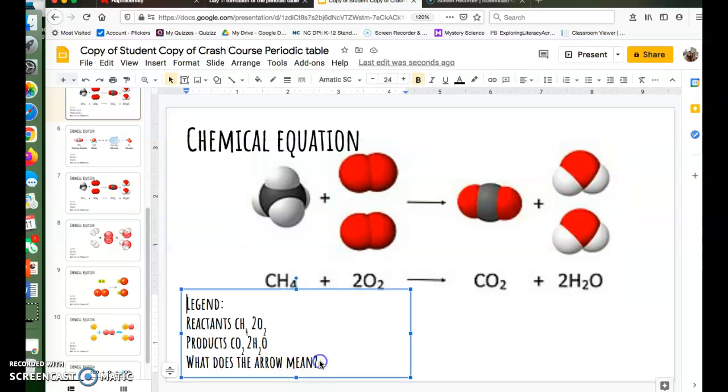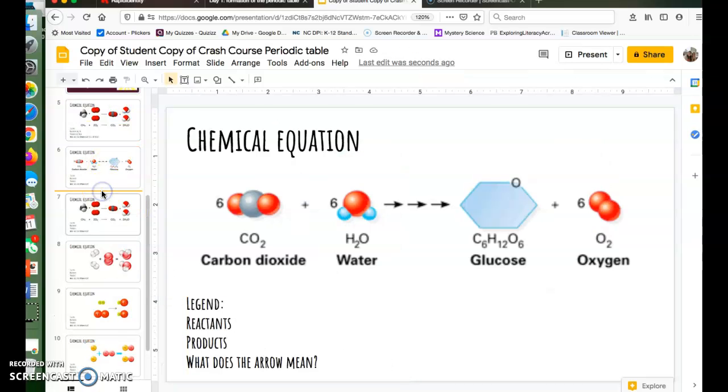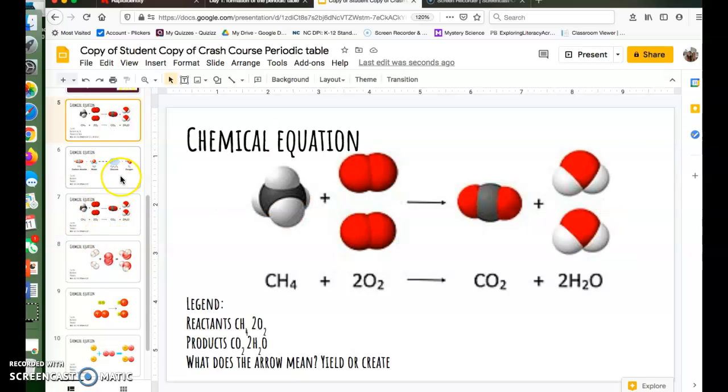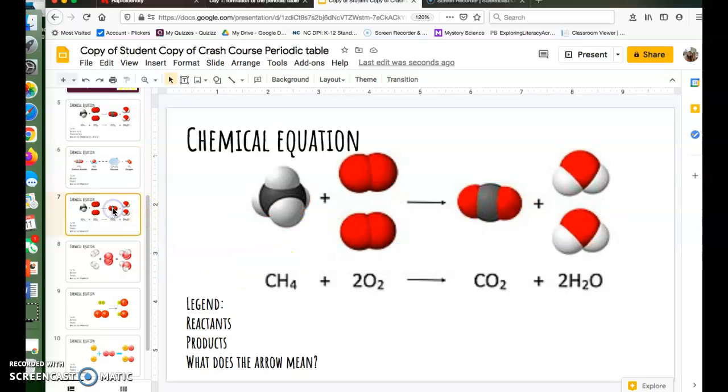And then remember, our arrow means to yield or create. You need both of those. Very good. So then you're going to continue on with the rest of this, just like we did right here. Some of them, like this one, have the actual big words. You could put either or, so you could put CO2 or carbon dioxide. Some of them don't have them at all.